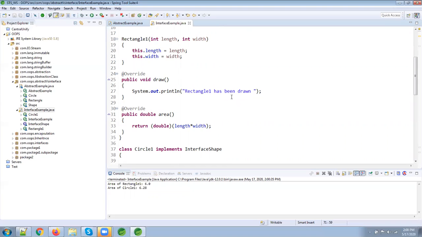So the main difference is that abstract class and interface both are used for abstraction only. Abstract class can have abstract method and non-abstract method. Interface can only have abstract methods, but since Java 8, it can have default and static methods also. Thanks.